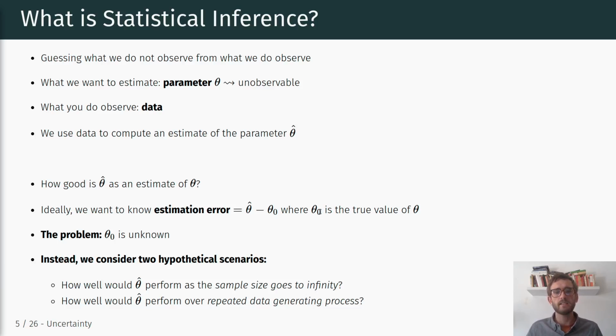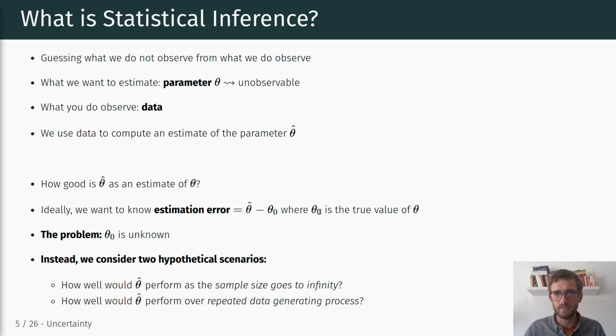Ultimately, a lot of our inferences, or when we talk about quantifying the uncertainty around our estimate, what we're talking about is the uncertainty in the sampling distribution, which is the distribution over these hypothetically repeated data generating processes. And we'll go through a couple of examples to get a better idea of